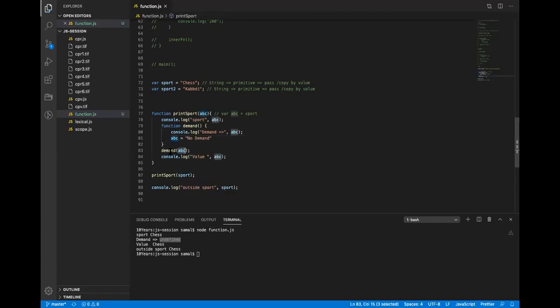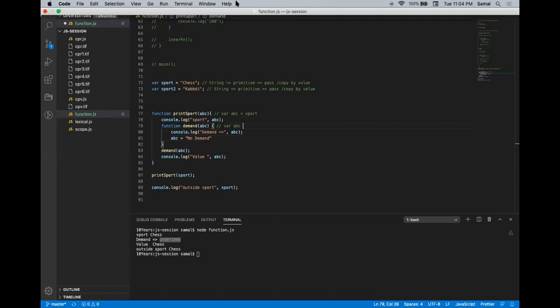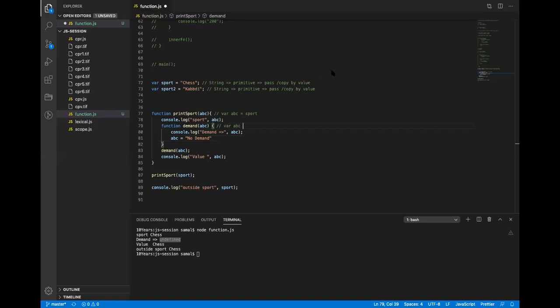So ABC, I'm passing into the demand function. So internally, JavaScript will do var ABC, and whatever the value of ABC, it will assign to the ABC. All right, because in JavaScript, local variables override the global variable, right? So now, if I run this, I will get exactly the output I'm expecting.